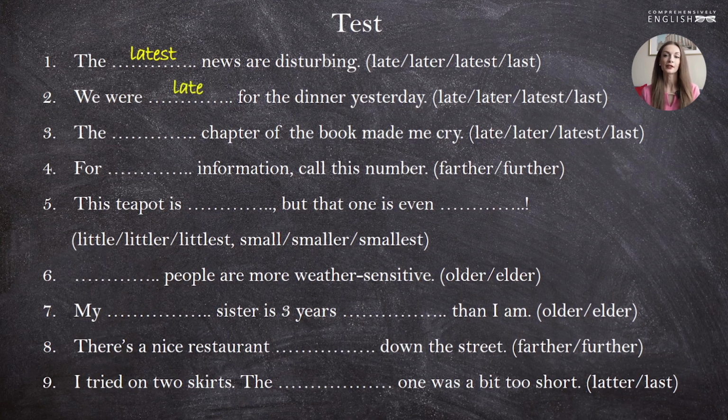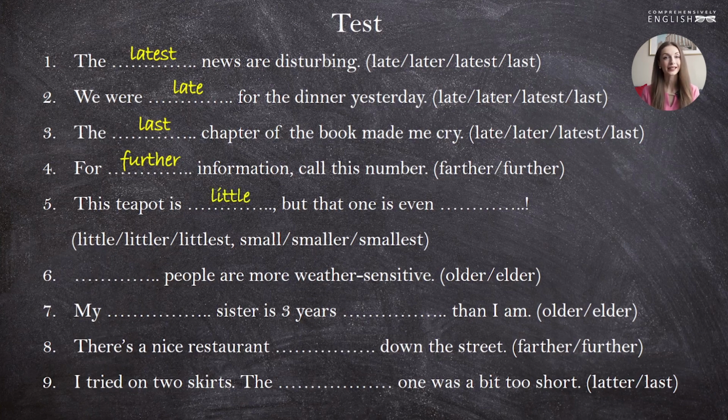We were late for the dinner yesterday. We use late to show that we were not on time. We were late. The last chapter of the book made me cry. The last chapter means the final chapter of the book. For further information, call this number. Further is the synonym of the word additional. For additional information, call this number, please.